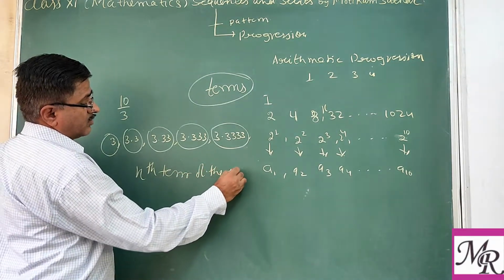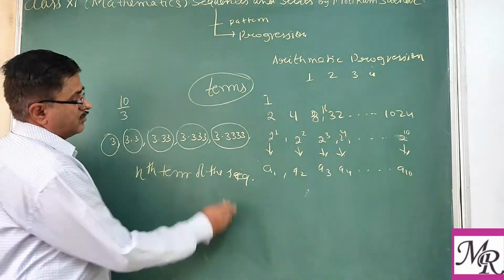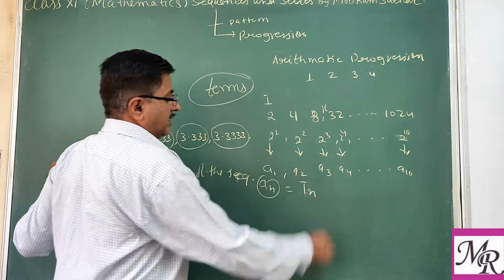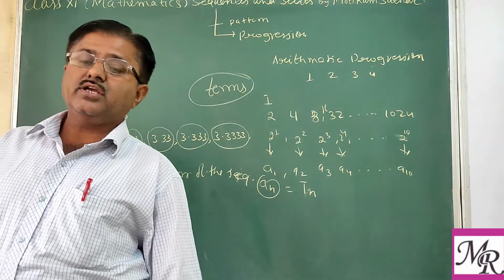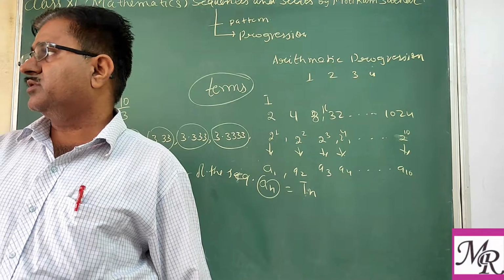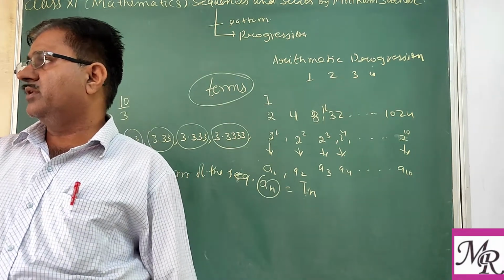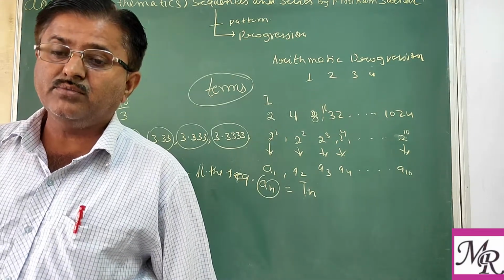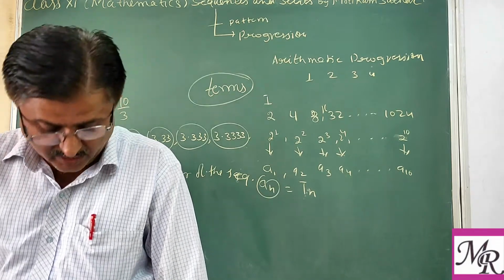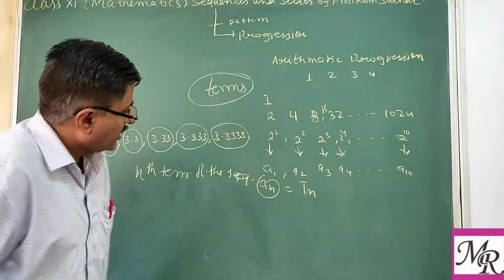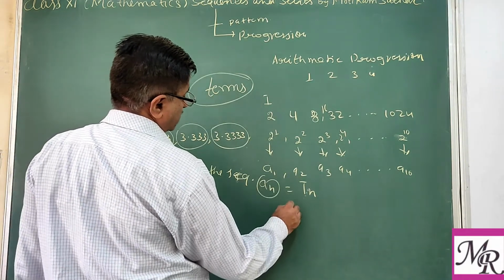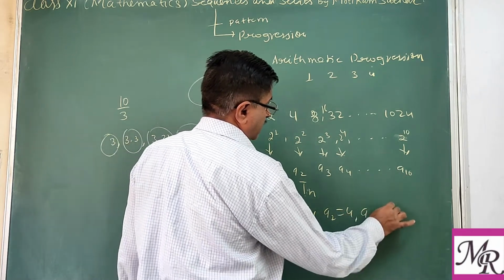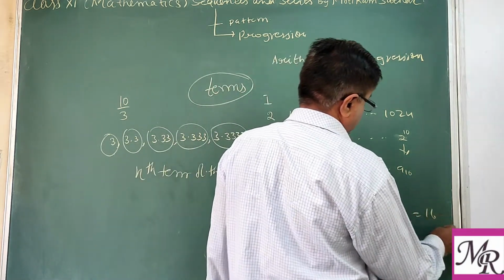of the sequence, if you write the nth term of the sequence, that can be written as an, or some may write it as tn. And this nth term, as you already saw in the arithmetic progression, is also known as the general term. In AP, you have already seen how to find the nth term or general term of an arithmetic progression. So here you can say a1 equal to 2 means first term 2, a2 equal to 4 second term, a3 equal to 8, a4 equal to 16.